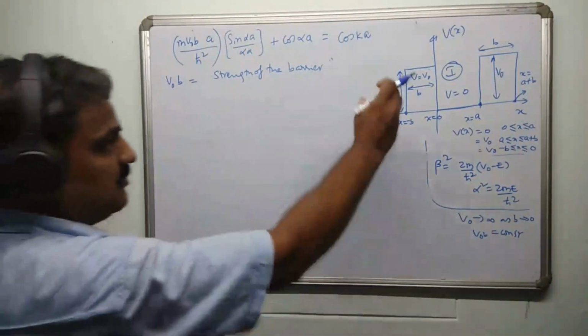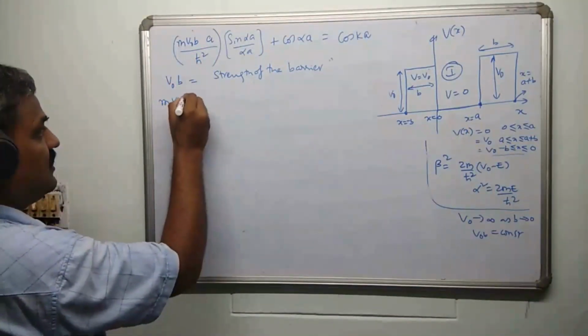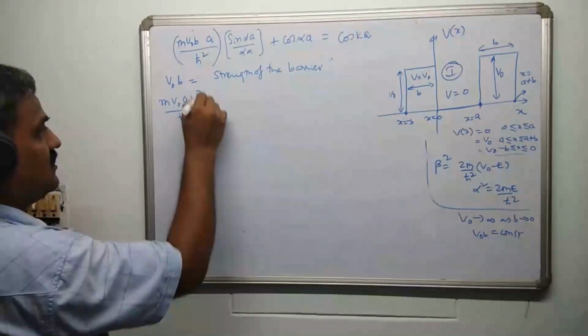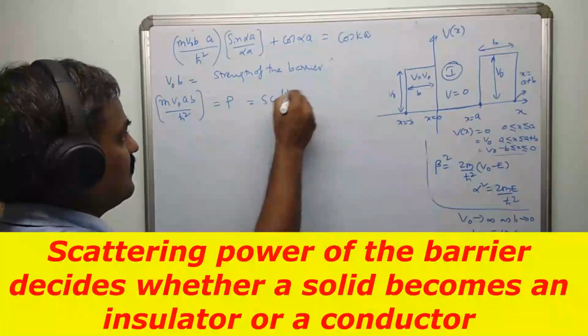So it's representing the strength of the barrier, and this entire constant m V naught a b by h cross square is sometimes referred to as P, which is the scattering power of the barrier.